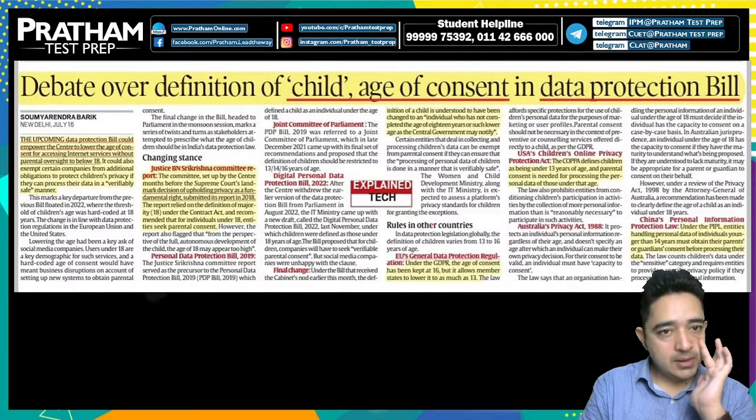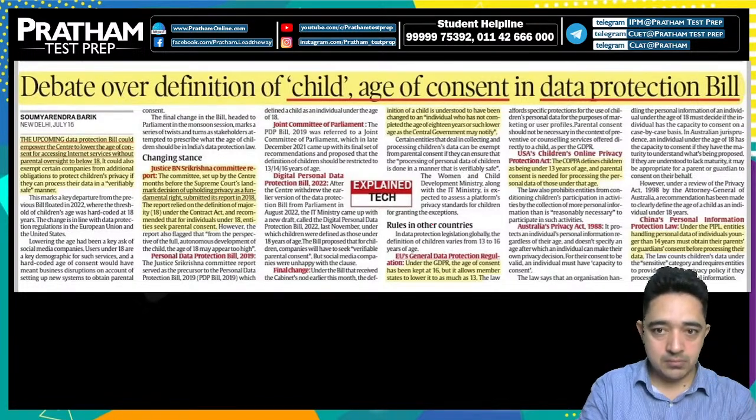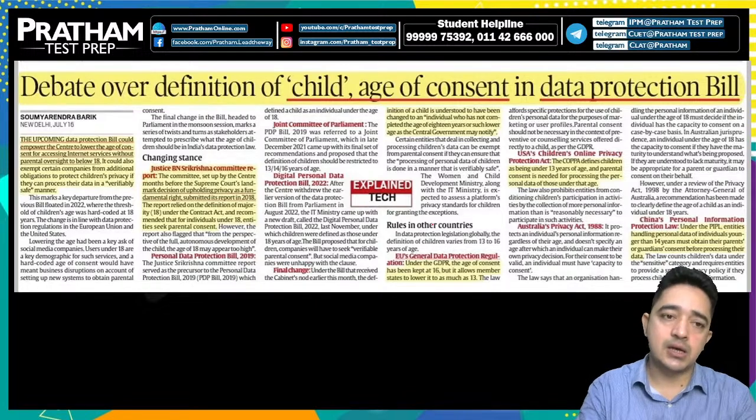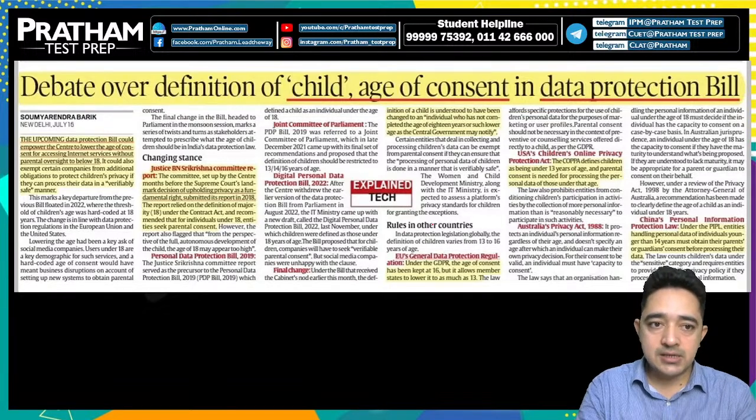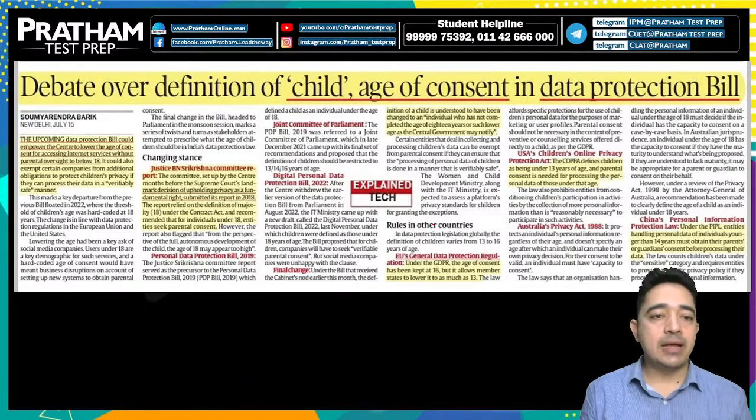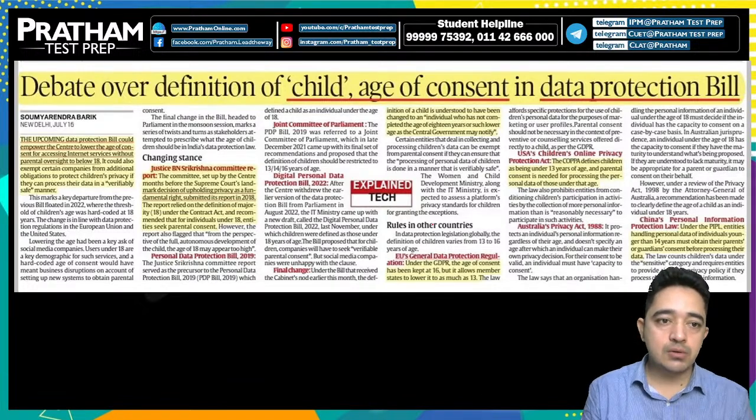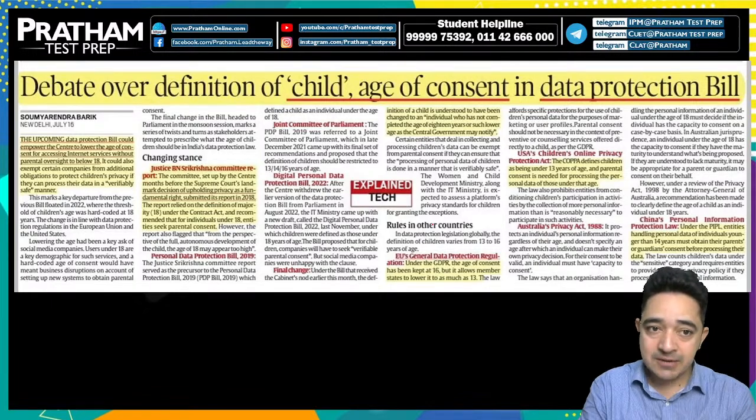Here the data protection bill will be placed in the Monsoon Session of Parliament, and this could empower the Centre to lower the age of consent for accessing internet services without parental oversight to below 18 years of age. So what are the important takeaways for the exam? It could also exempt certain companies from additional obligations to protect children's privacy, if they process the data in a very favourable, safe manner.